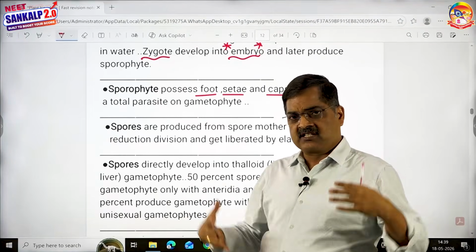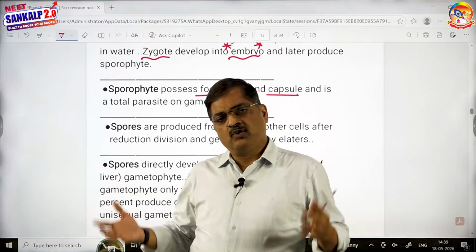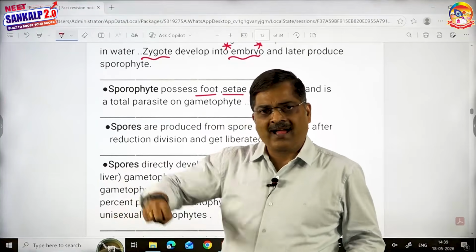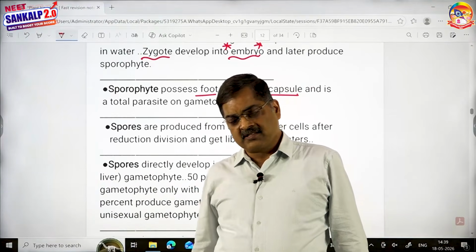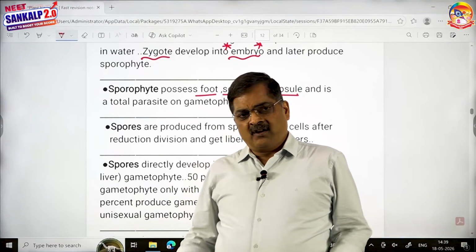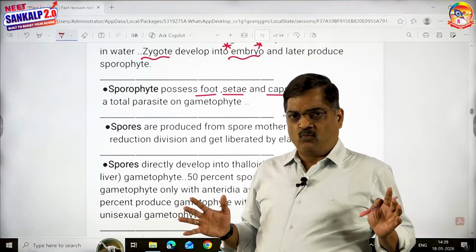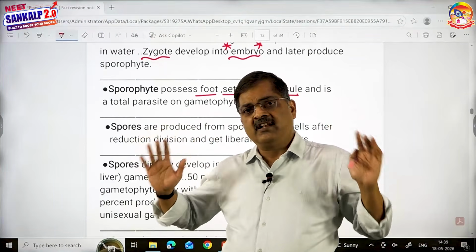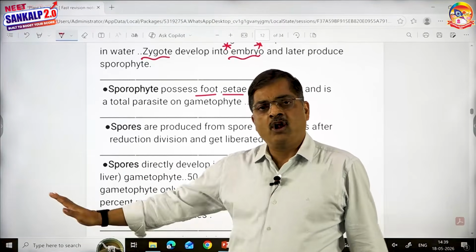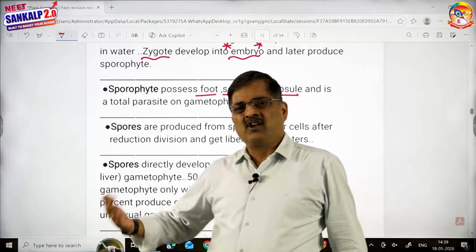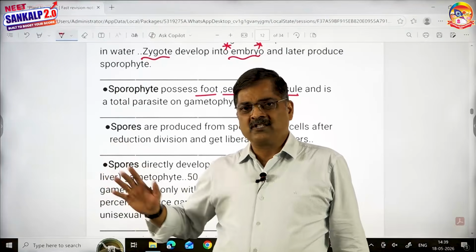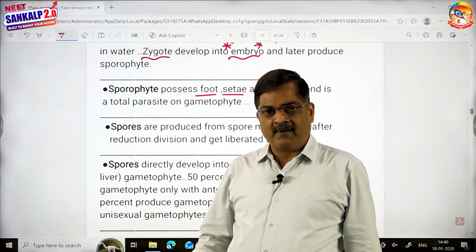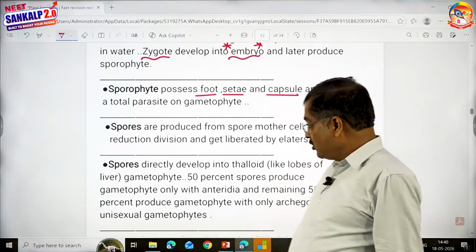But if you go to mosses, the capsule turns green, so it depends on gametophyte only for water and minerals. But anyway, in your textbook all this is not mentioned. One thing is clear, sporophyte is physically and physiologically dependent on gametophyte in all bryophytes. Whether it is total or partial depends upon which group of bryophytes we are talking about. But that point is not there in your book, so leave it.